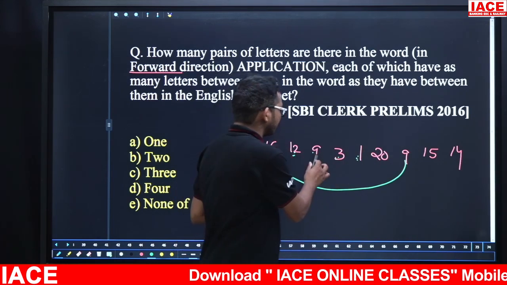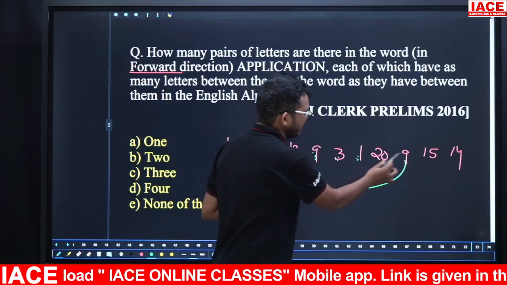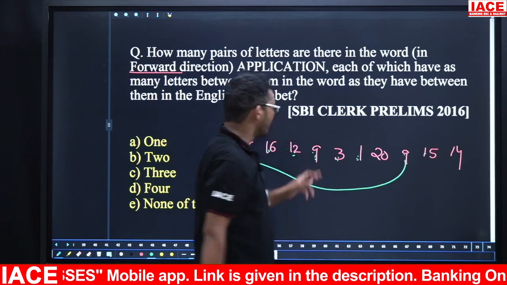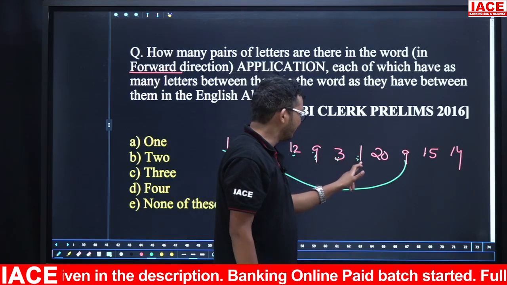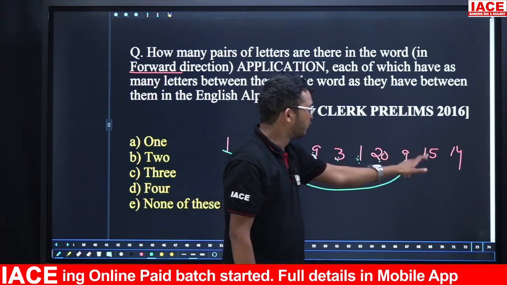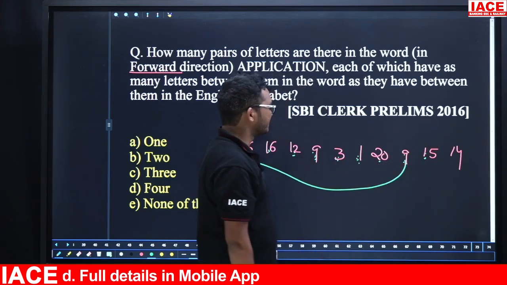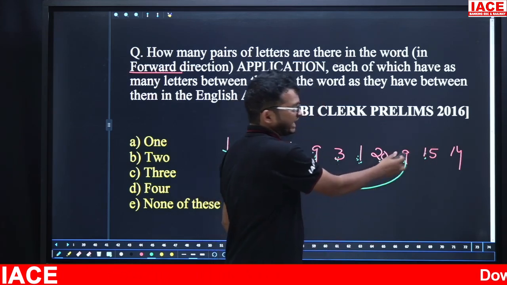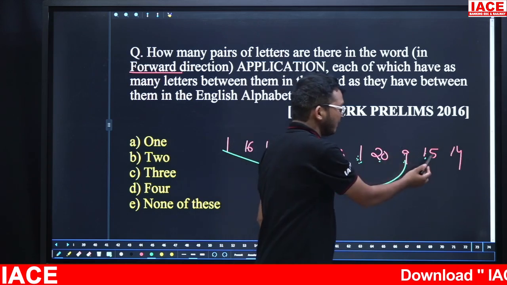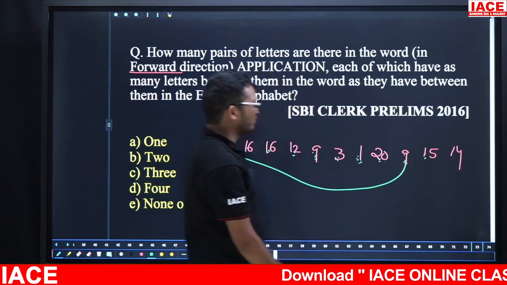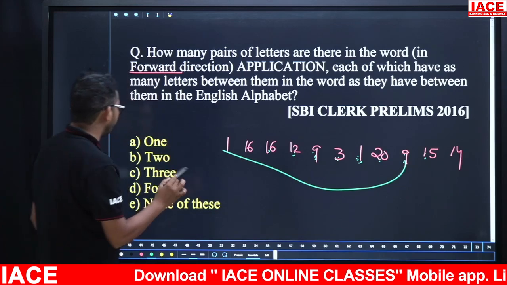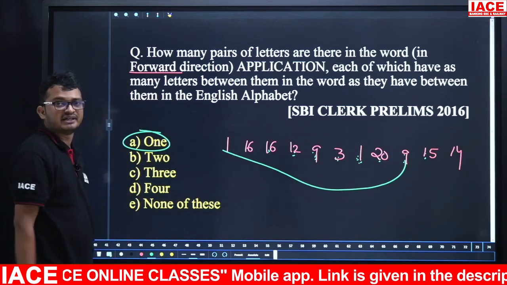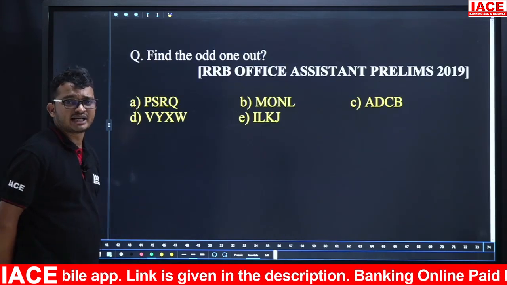After 12, 13, 14, 15, 16, 17, 18, 19, no. After 9, 10, 11, 12, 13, 14, 15, no. After 3, next 4, 5, 6, 7, no. After 20, no number. After 9, no. After 15, no. That means here forward direction, here we are having only one pair. So answer is option A. Take the next question. Your time starts now.